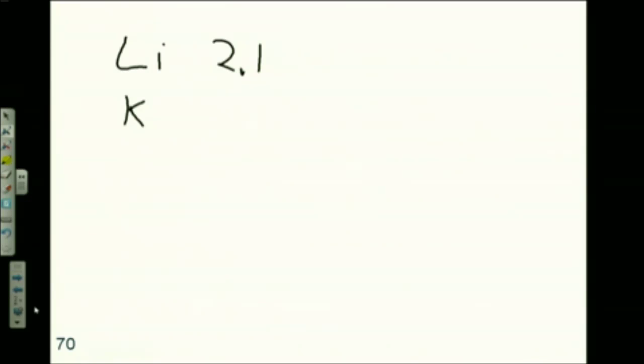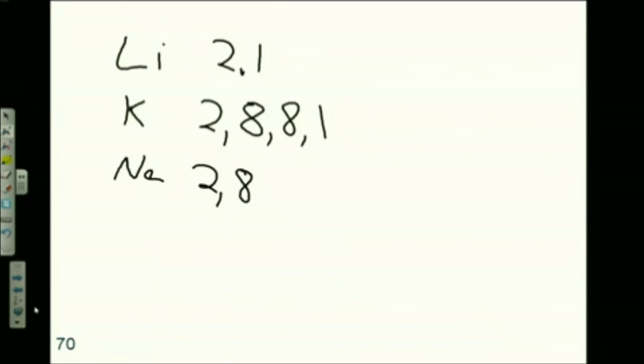19. So what's it got? 2, 8, 8, and 1. What about sodium? 2, and 8, and 1. Notice any similarities here? What's similar? They all end in one.